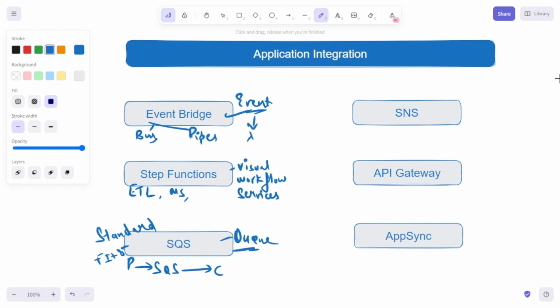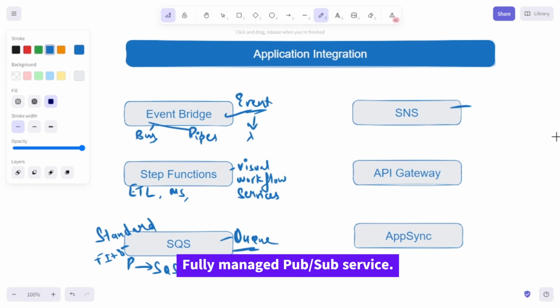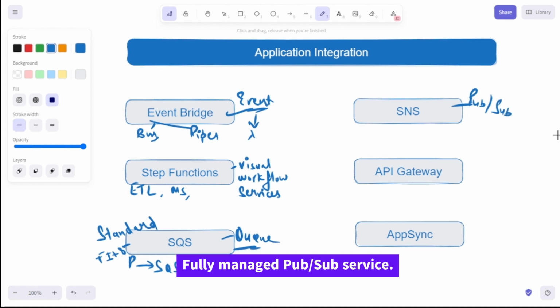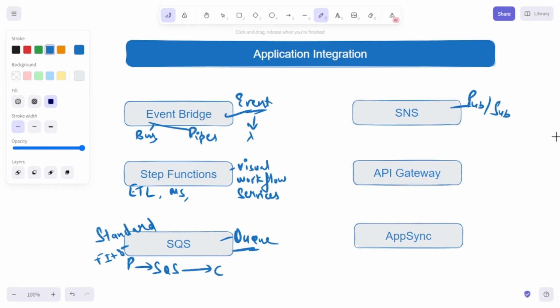Next service is SNS, that is Simple Notification Service. It is a fully managed pub/sub service, publisher subscriber service. It provides message delivery from publishers to subscribers. Here, publishers can communicate asynchronously with subscribers by sending the message to the topic.